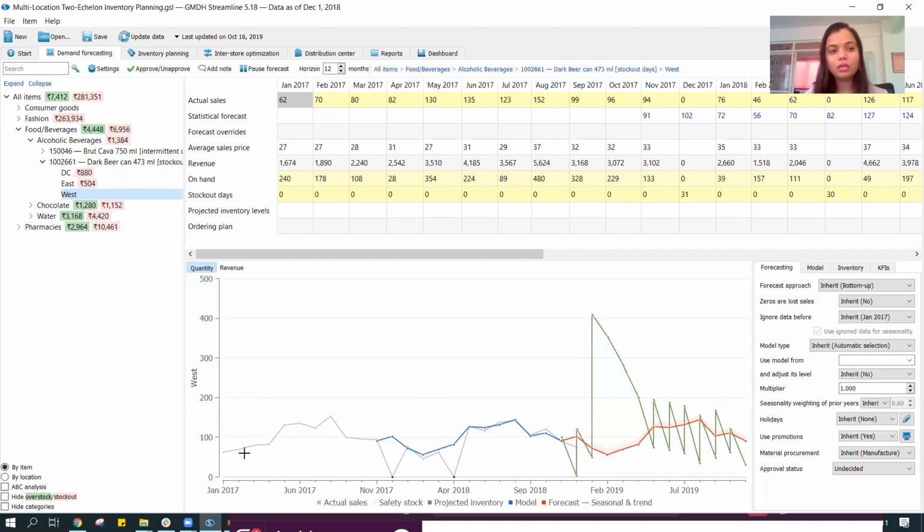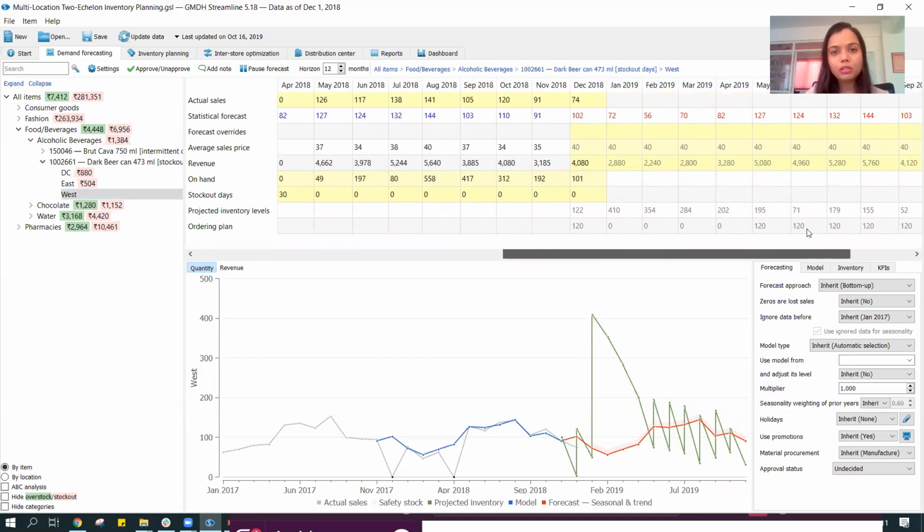What the system is doing in the backend is taking my actual sales data. It's taking more than 2 years of historical actual sales data, and it is generating the forecast. The red line is my forecast. The blue line is, in simple terms, what the system would have projected basis this actual sales data in the previous months. So that is what the system is also projecting over here.